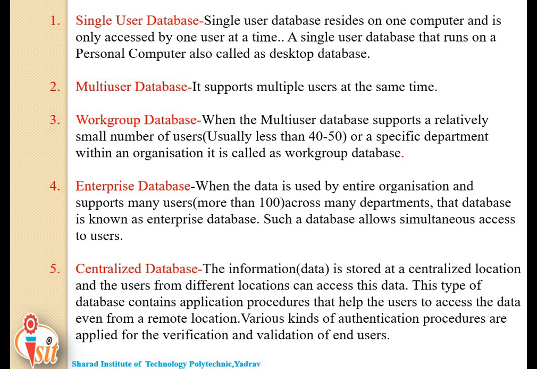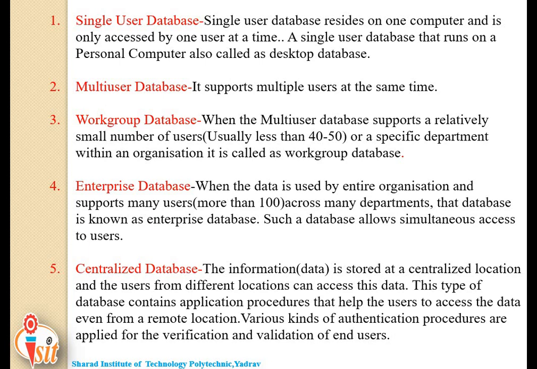This type of database contains application procedures that help the users to access the data even from a remote location.